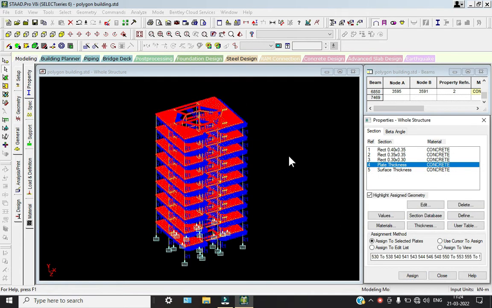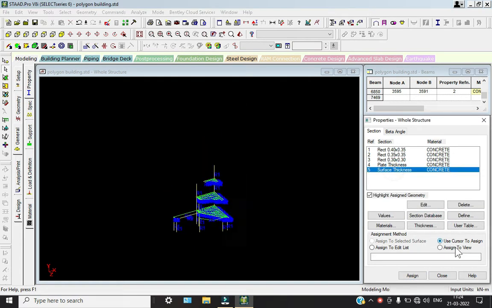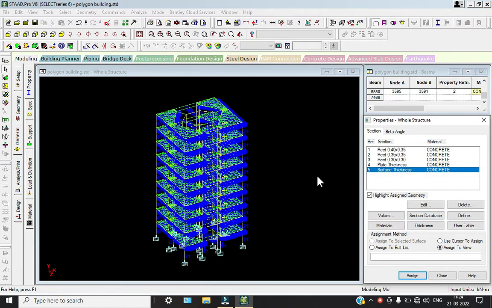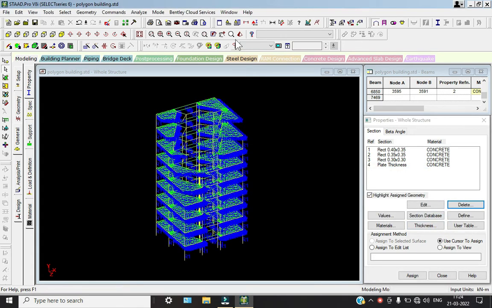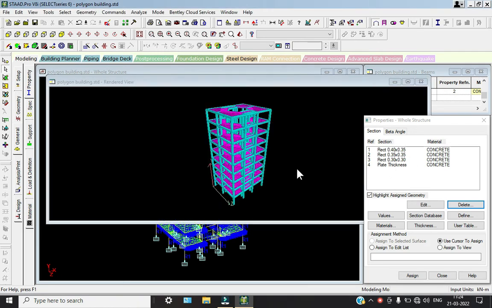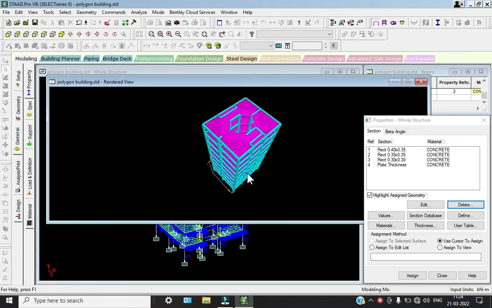Select any surface, assign as. So the surface we don't need anything, right? So go to 3D. So if we go to 3D, so we can see over there, right? So the building structure we can see over here, right?